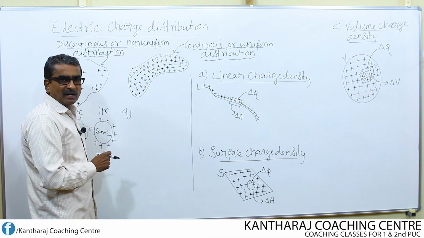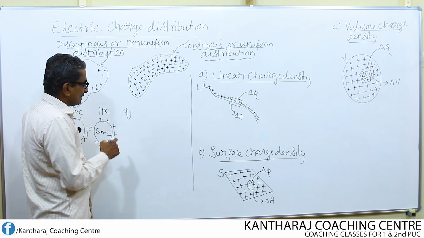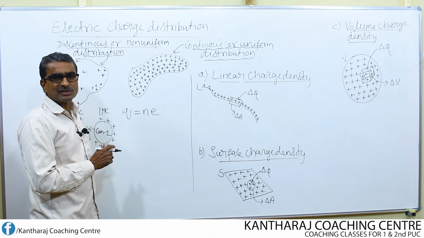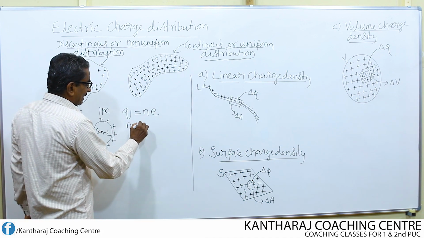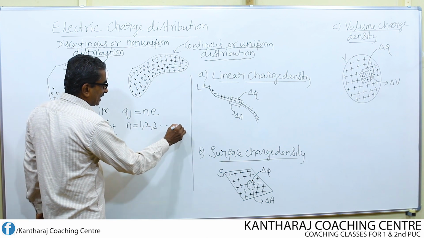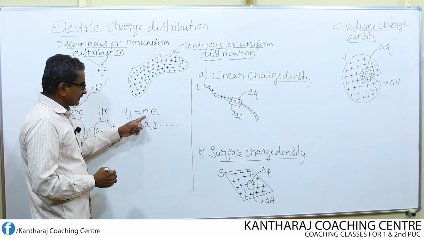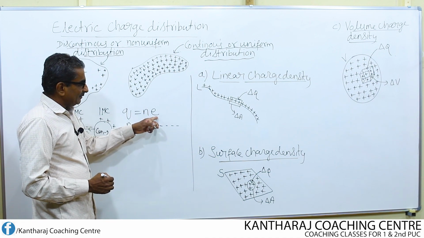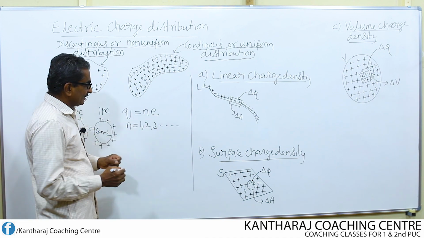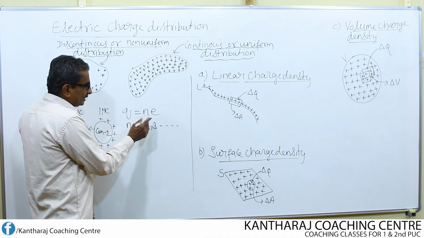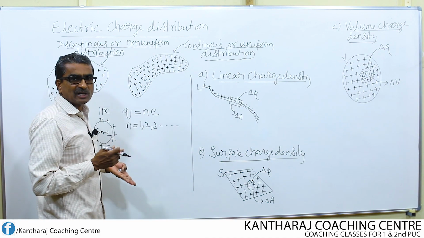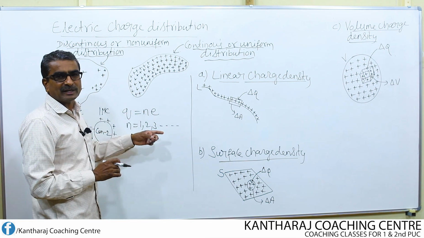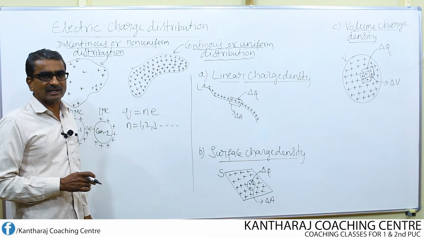according to the principle of quantization, charge on a body is always equal to an integer multiple of the fundamental charge, where n can take the value 1, 2, 3, and so on. If I substitute n equal to 1, it will be 1e, which becomes the charge of 1 electron. If I substitute n equal to 2, then it becomes 2e, the charge of 2 electrons. Similarly, if n equal to 3, then it becomes 3e, the charge of 3 electrons.